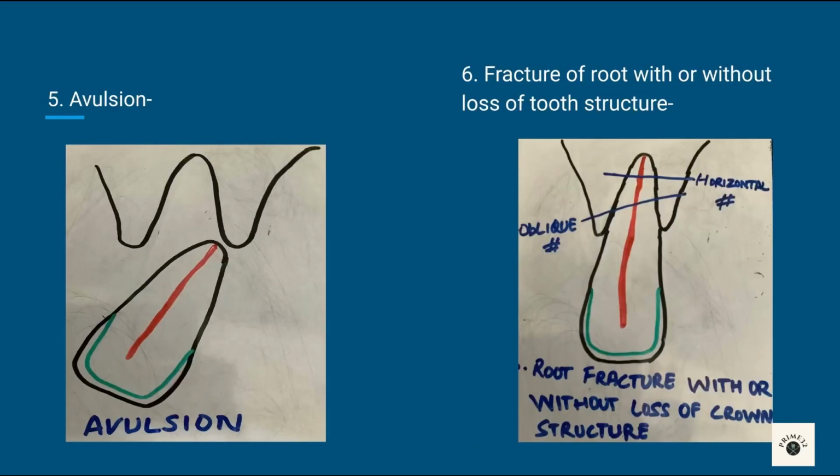Fifth is avulsion, tooth loss due to trauma. There is loose tooth. Treatment is reimplantation and splint for 4 to 6 weeks. Sixth is fracture of root with or without loss of structure. There is fracture in horizontal direction, oblique or transverse. Treatment is there is no crown fracture but root is fractured, so stabilize the loose segment to adjust the tooth and occlusion reduction is done.